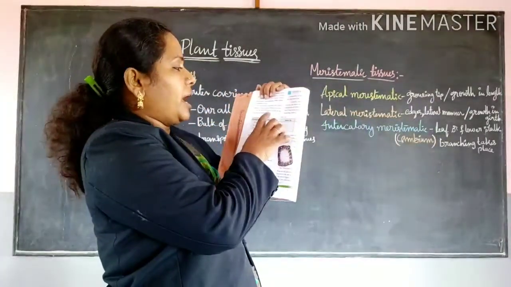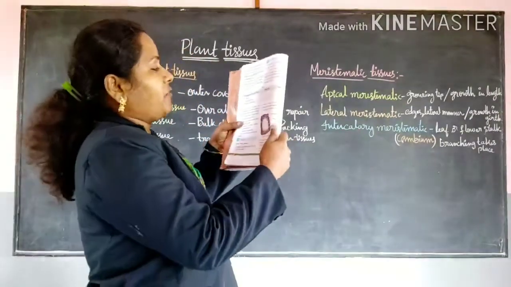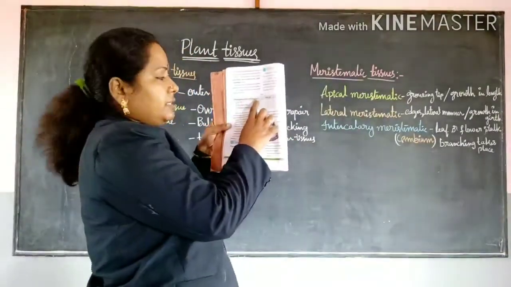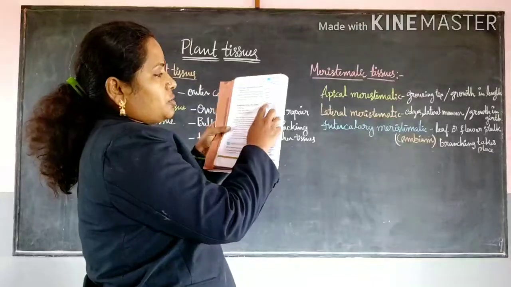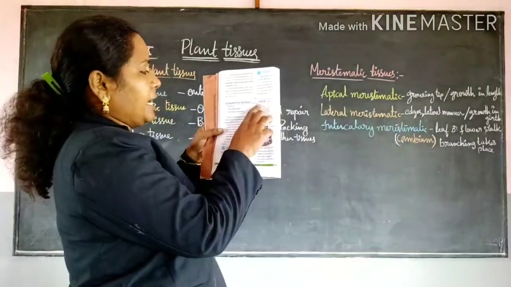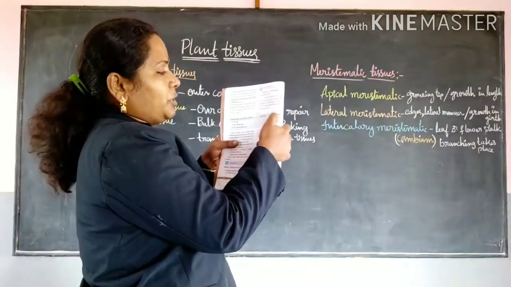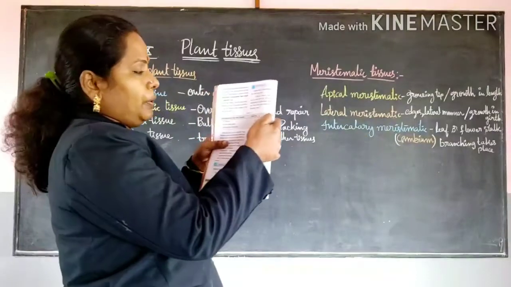Can we find the above tissues in the root tip as well? Yes, we can. Look at the arrangement of the cells or tissues. At the tip, which one is contained? Apical meristematic tissue, in the root tip and shoot tip the same.